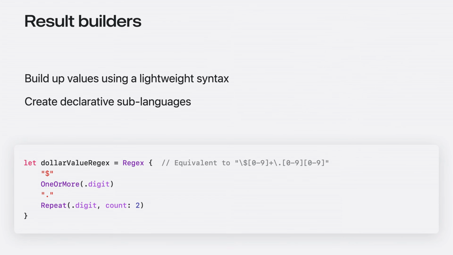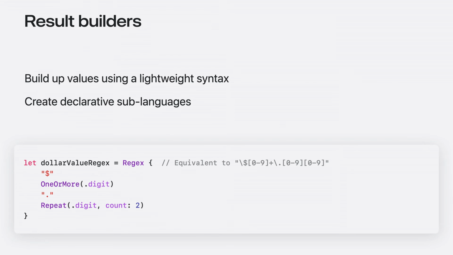Another language tool that library developers can leverage is result builders. Result builders allow you to express complex values declaratively. A result builder API takes a closure in which a special lightweight syntax is used to incrementally build up a resulting value. This feature has been used to build native UI frameworks, web page generators, and more. In the Swift standard library, regex builders leverage this feature to provide an easy-to-read alternative to terse regular expression strings.